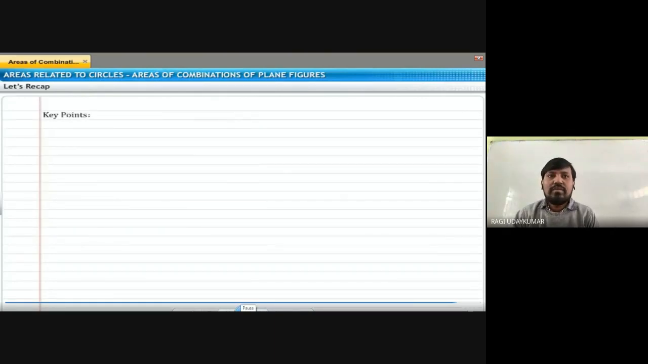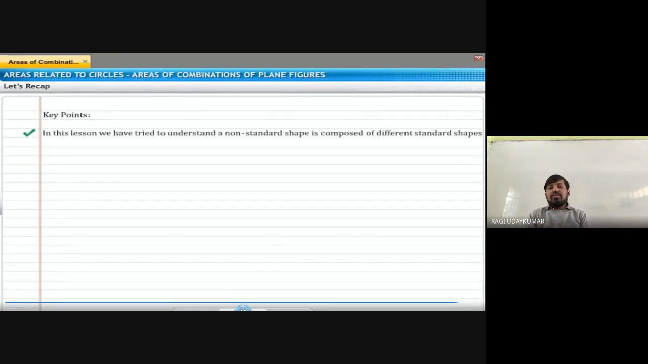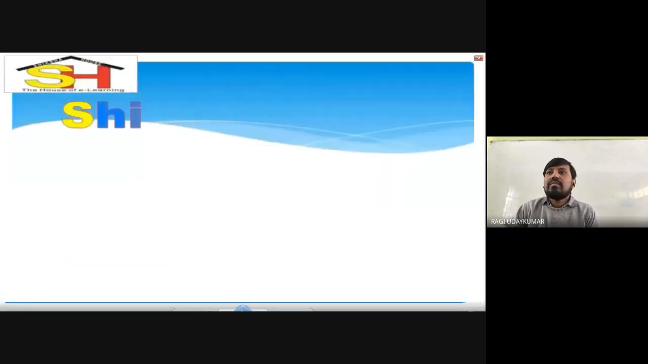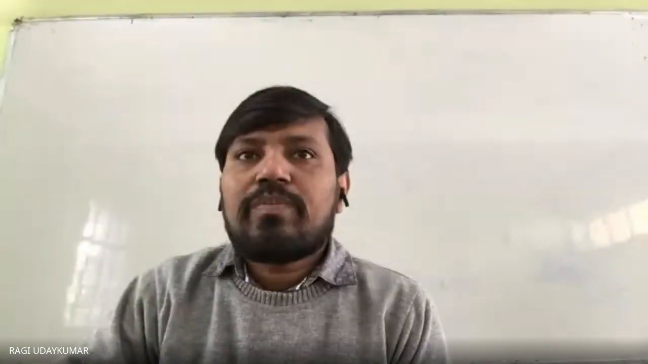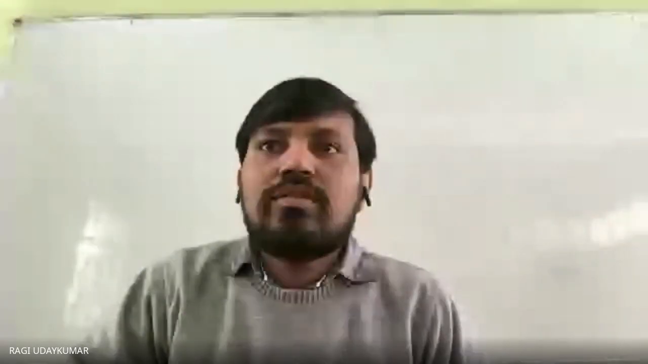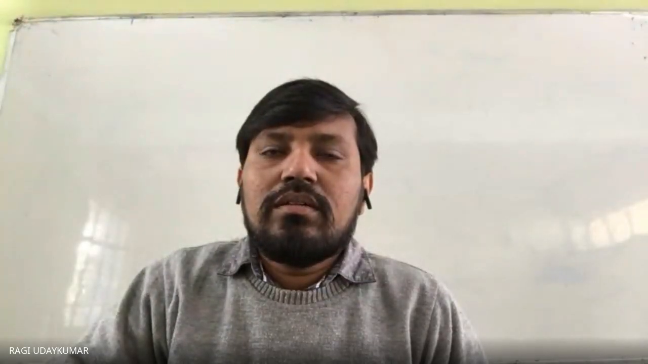One problem will be one different situation for you, with combinations of figures. In this lesson we have tried to understand that non-standard shapes are composed of different standard shapes. They are not standard shapes, but we are able to break them into standard ones. So these are the different ways to find the area of the sector.